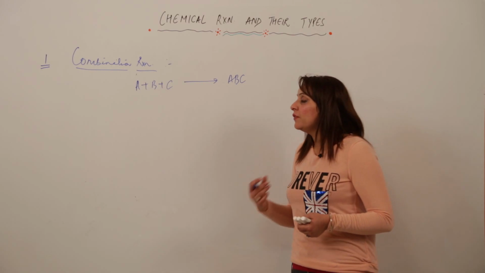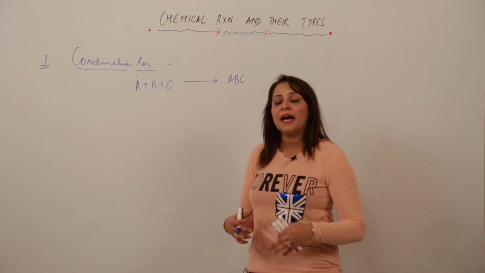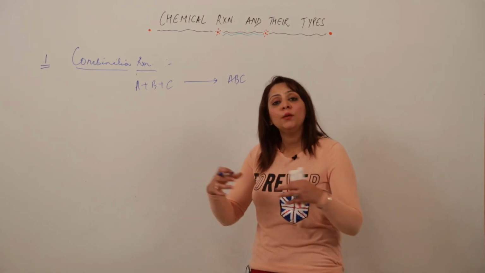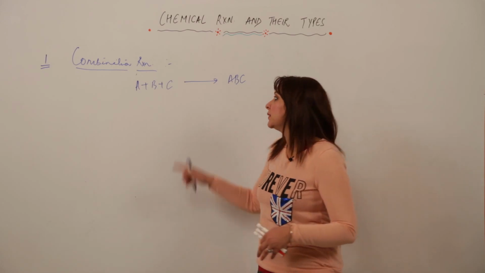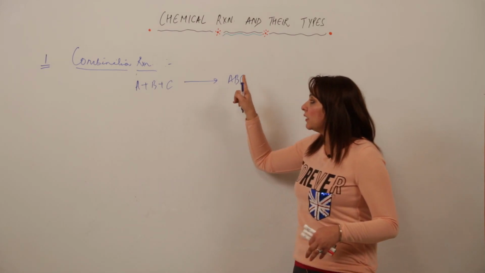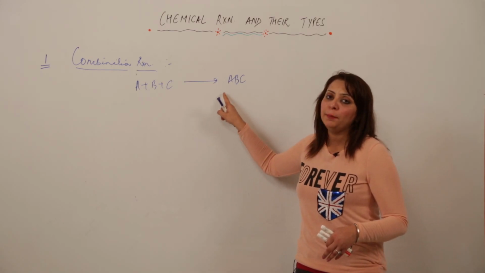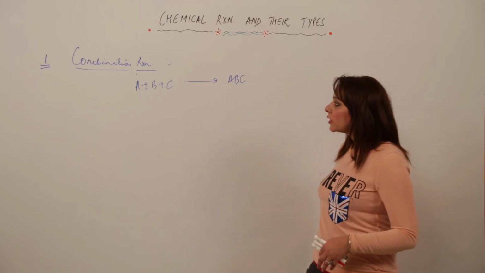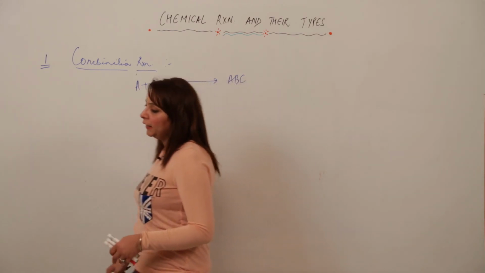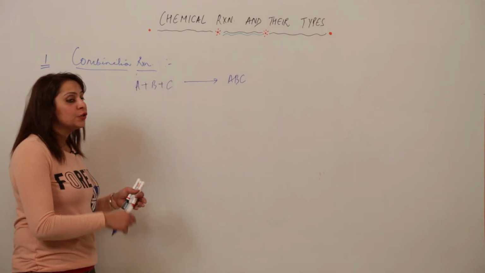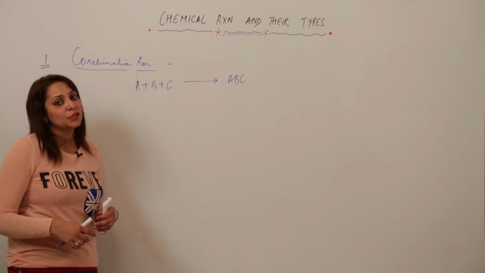So whenever you are adding the reactants and they are just mixing with each other to form a single substance, that means the occurrence of a single substance on the product side indicates that it is a kind of combination reaction.